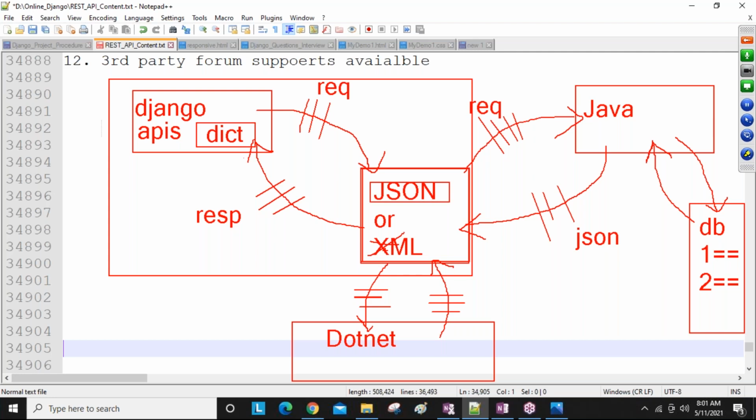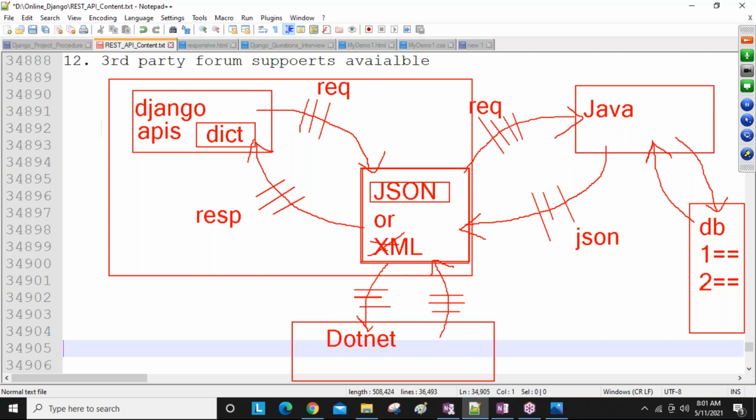So what drawbacks are there in XML? What benefits are there in JSON? And the JSON rules and regulations, JSON syntax, the key-value format. Some rules and regulations are there, and why we use JSON and not XML. This structure we are going to discuss clearly in the next session, so don't miss it. Once that is done, the general terms, API, web API, REST API, and general definitions we are going to discuss. Once all these definitions are completed, then we will start the programs.